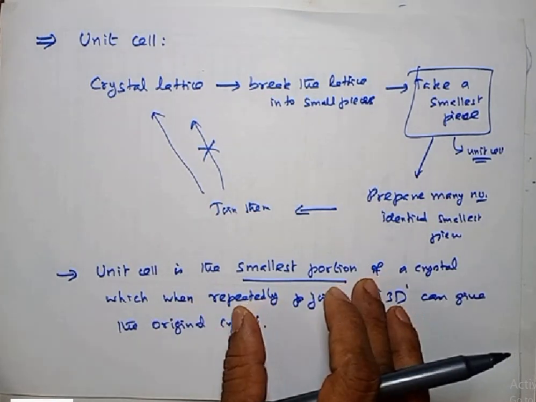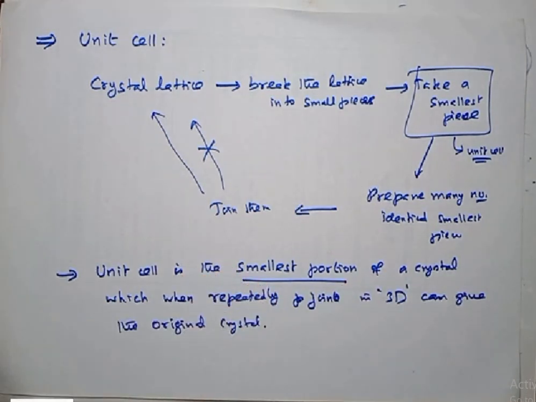This is what we call the unit cell. For every crystal, there exists a particular unit cell. Say calcium carbonate has a particular unit cell. Sodium chloride has a particular unit cell. Zinc oxide has a particular unit cell. Similarly, every crystal has a particular unit cell.